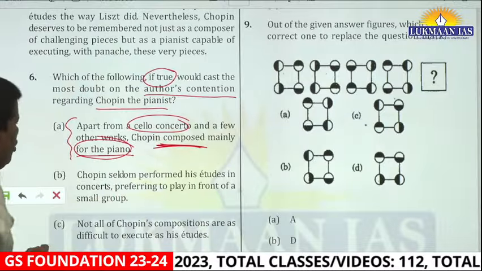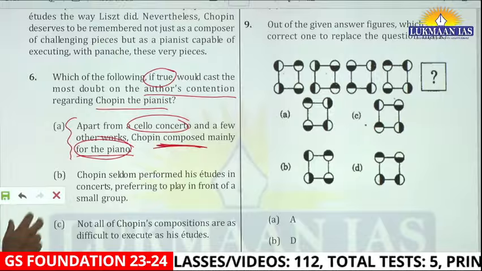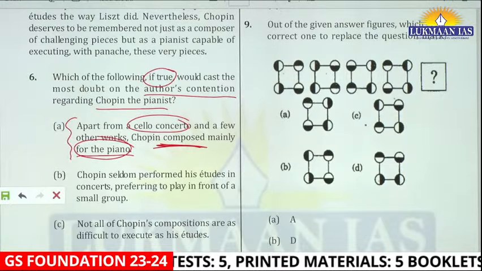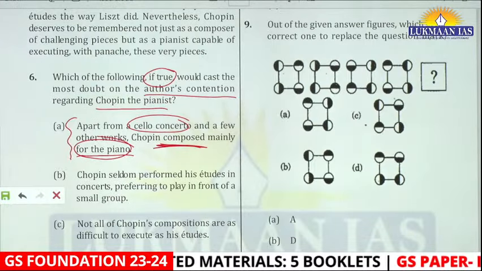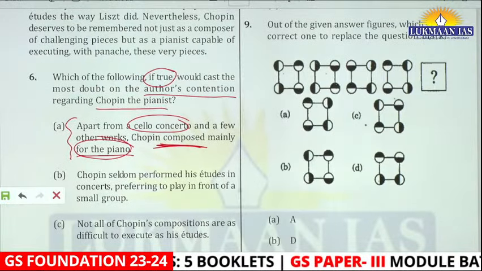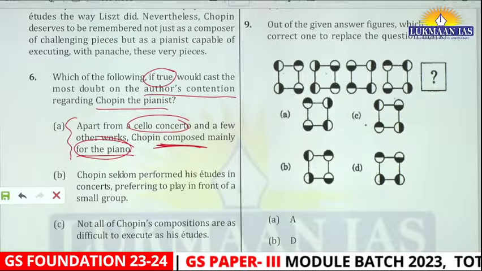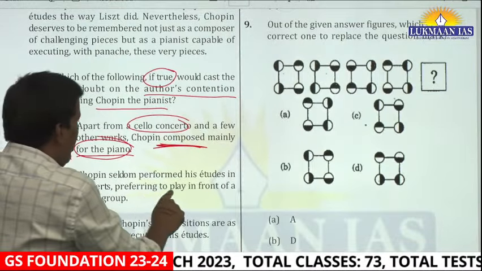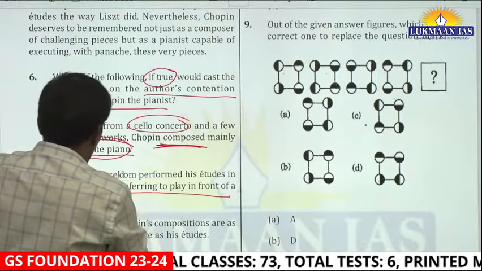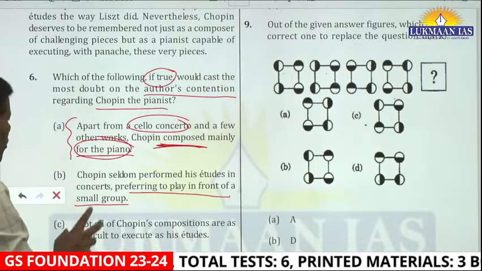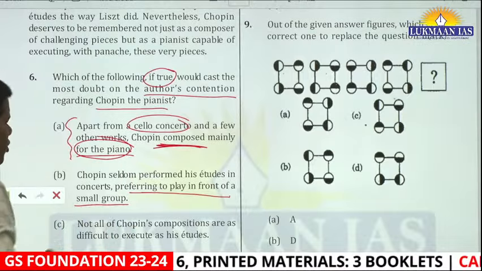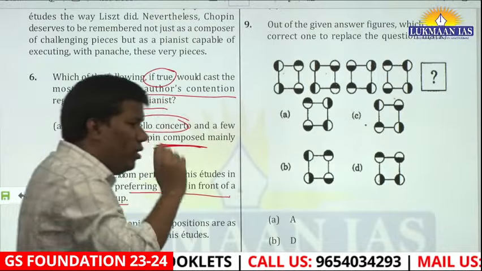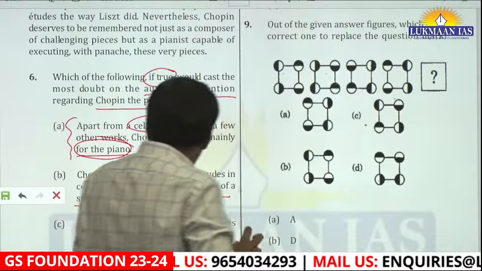Then the second option: Chopin seldom performed his etudes in concerts, preferring to play in front of a small group. See, his two contentions were recording and the contemporary. Seldom performed in concerts, preferring a small group. That is fine. If you are playing in front of a small group, not too many people will remember you. That is fine.